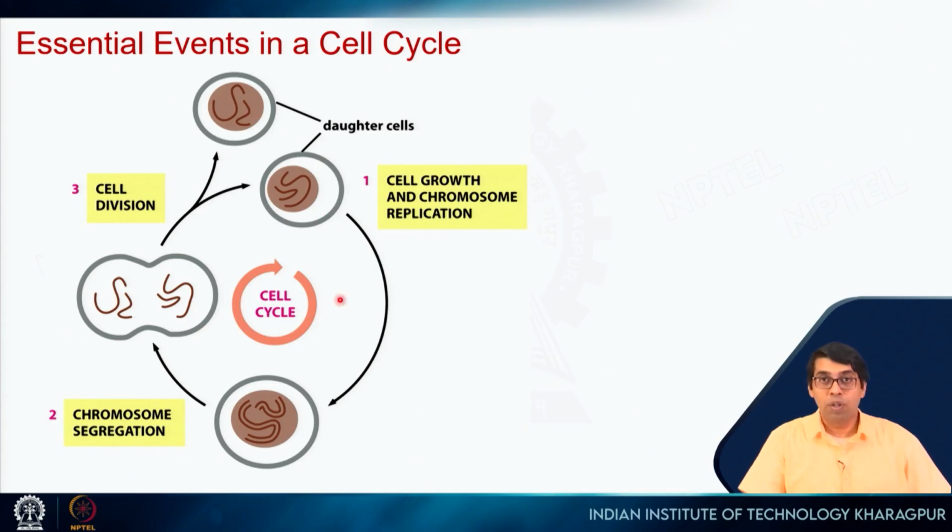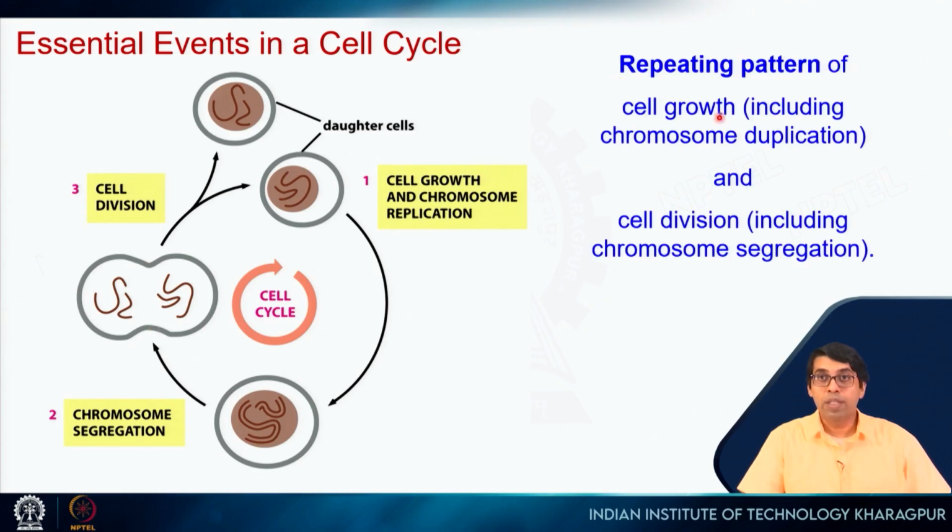Now many things can go wrong. So when the chromosome is replicated, mutations might occur because of errors in DNA replication, right? When chromosome segregation is happening, errors might happen if the mitotic machinery for some reason does not work properly in that particular cell. So you might actually, instead of getting 2 chromosomes here and 2 chromosomes here, get 3 chromosomes here and 1 chromosome here, right? So those will also create problems. So repeating patterns of cell growth, including chromosomal duplication, and cell division, including chromosomal segregation, can lead to cancer, right?